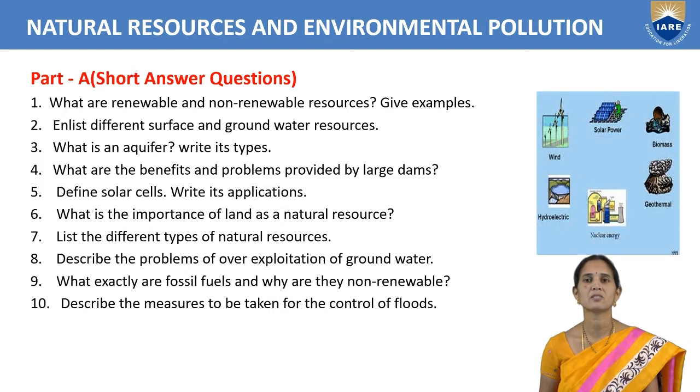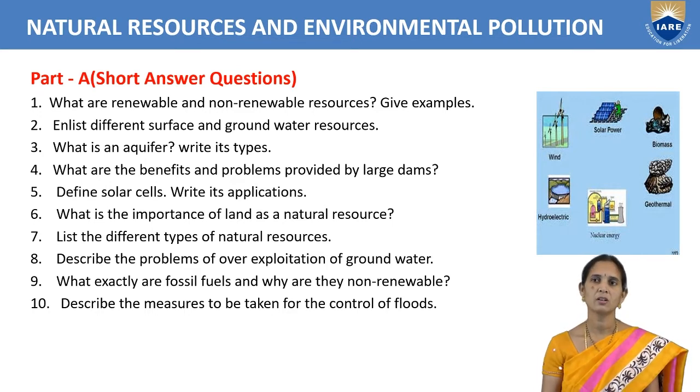So next, list the different types of natural resources. There are 2 types of natural resources that we can write here. Classification: living resources and non-living resources. Living resources means plants and forests, and non-living resources are water and soil.